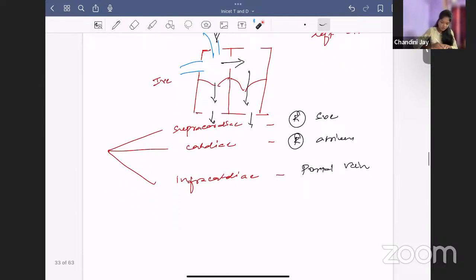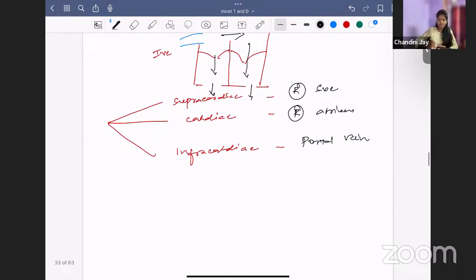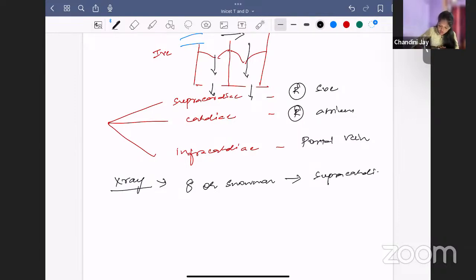Okay. So some important points about TAPVC. X-ray appearance of TAPVC is important. Figure of 8 or snowman appearance is seen in supracardiac. Okay, it is not just SVC. It is supracardiac TAPVC.